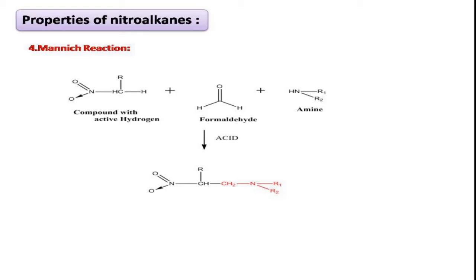In this reaction, what happened? You can see the active hydrogen, the oxygen from formaldehyde, and the hydrogen from amine combine together to lose a water molecule, and finally we get aminomethylation at the active carbon. Right? This is called the Mannich reaction. The compound formed in this reaction is called Mannich base.